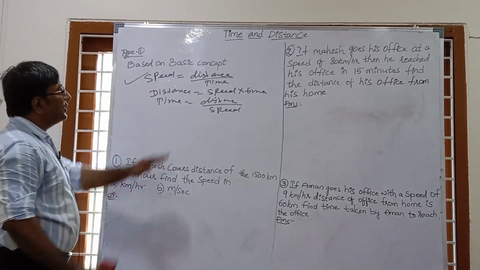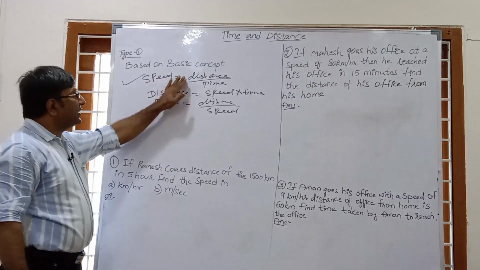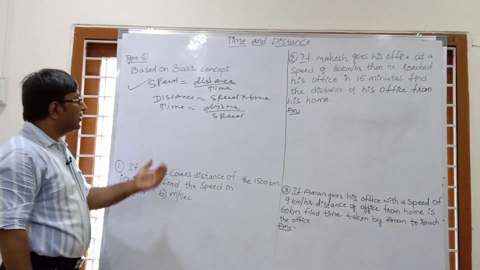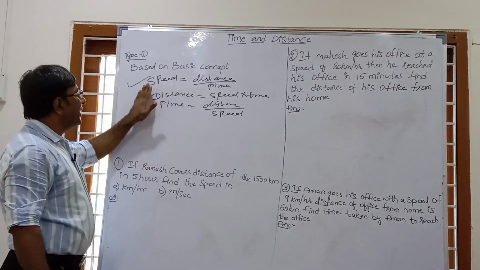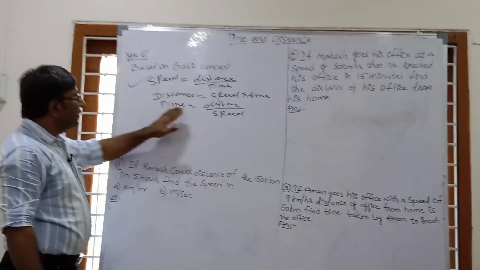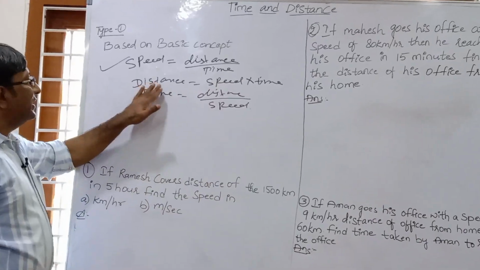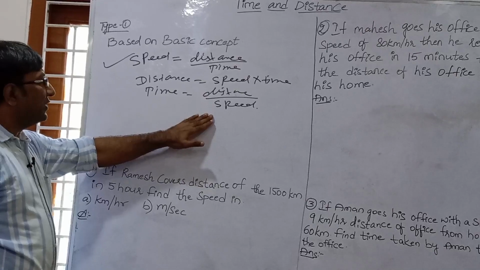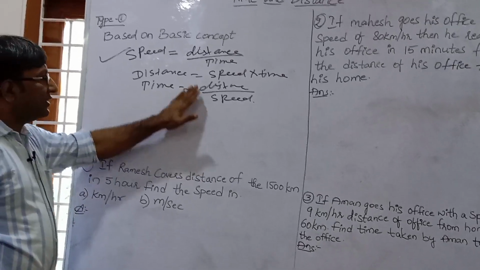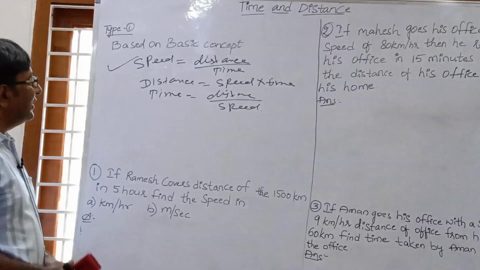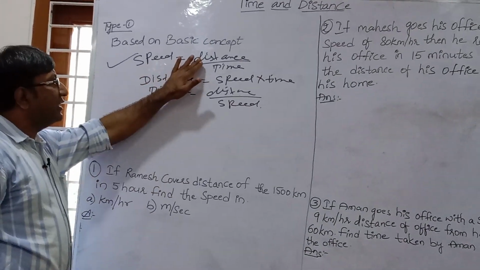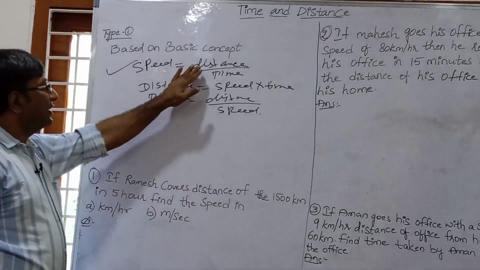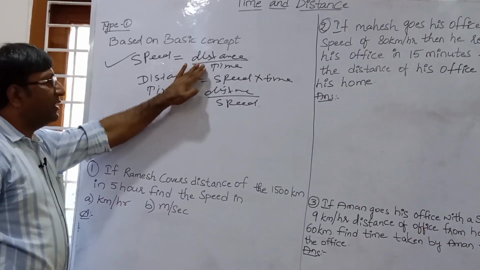Speed equal to distance upon time. Speed, distance, time are the three terms. If any two terms are given, we can find the third term. Distance and time given, we find speed as distance upon time. If speed and time are given, we find distance equal to speed into time. If distance and speed are given, we find the time taken, distance by speed. The most important thing is that when distance is in kilometer, time is in hour, and speed is kilometer per hour. If distance is in meter, then time will be in second, and speed is meter per second.